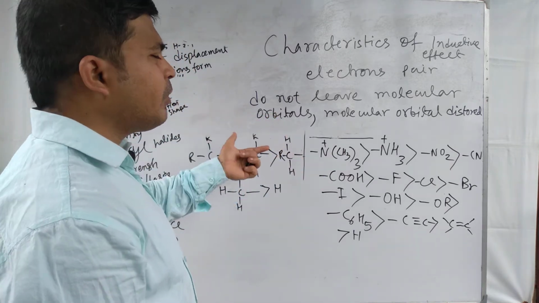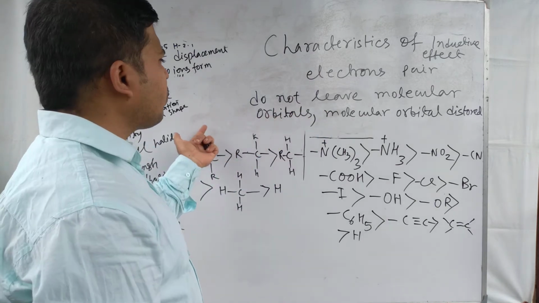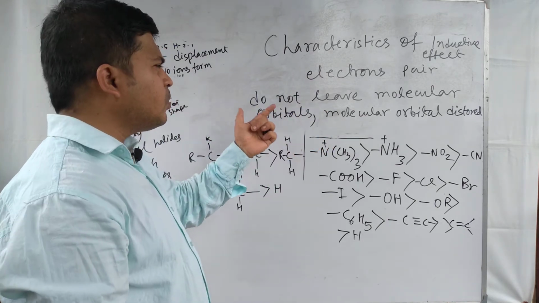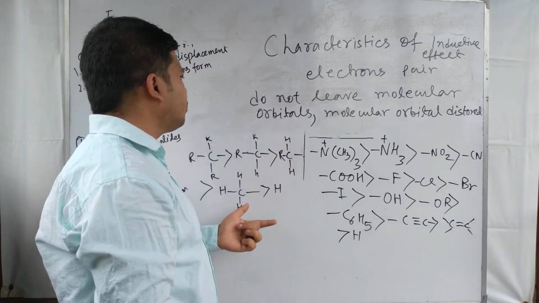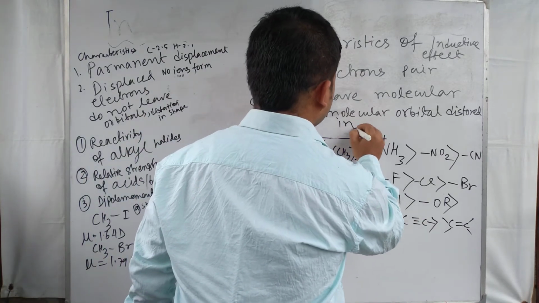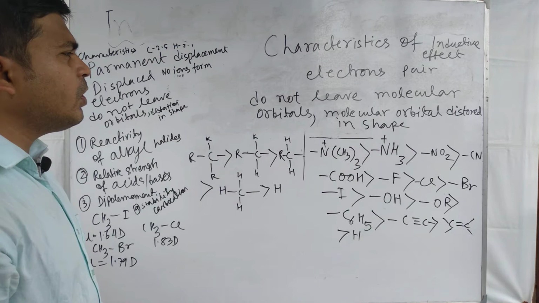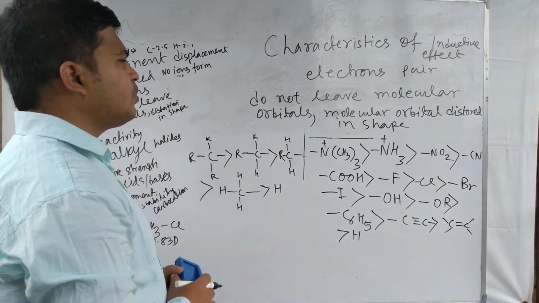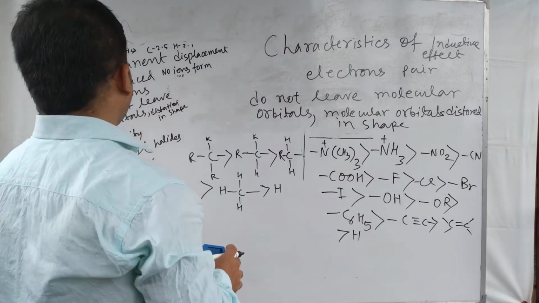Only the electron pair is shifted towards the more electronegative atom. No molecular orbital shifting occurs. The molecular orbital is just distorted in shape. Okay, so these are the characteristics of inductive effect.